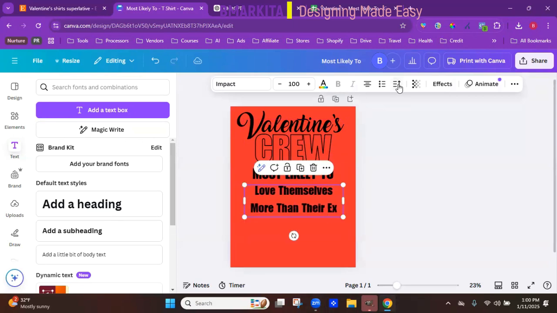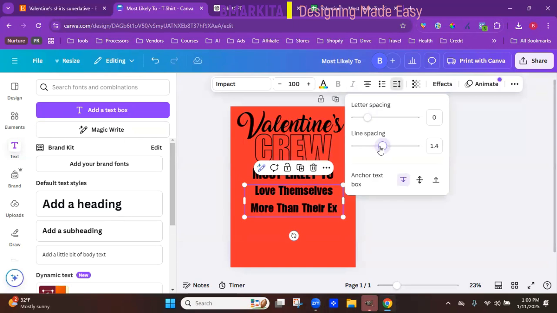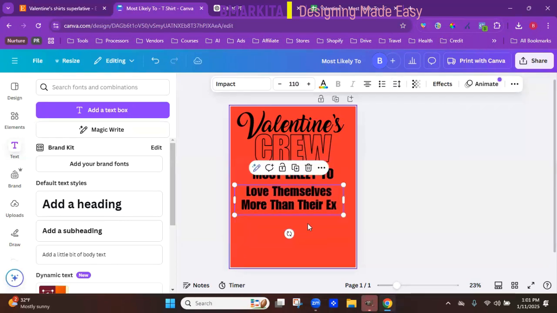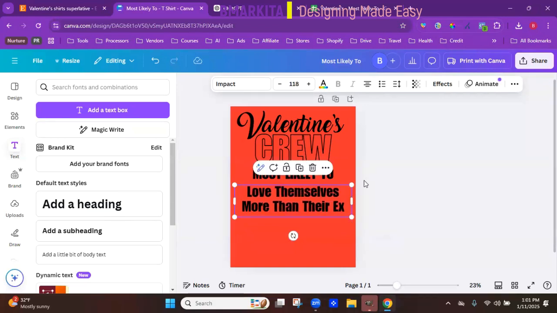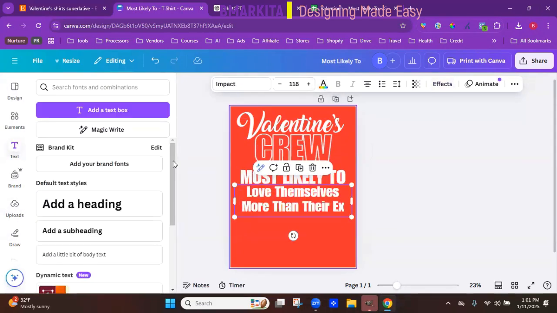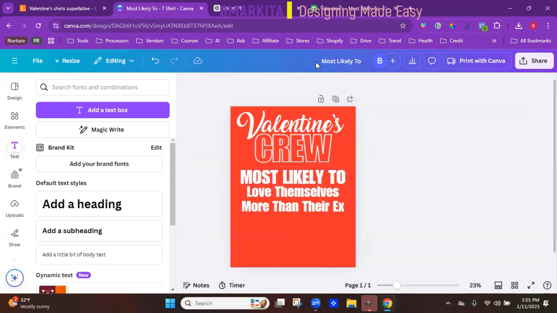Let's go to this on our menu bar. Line spacing, let's decrease just a tinch. Fill it out more. Now we're just sizing everything up to make it look good. And let's change this all to white or whatever color you want to use. So here it is with all the colors changed.